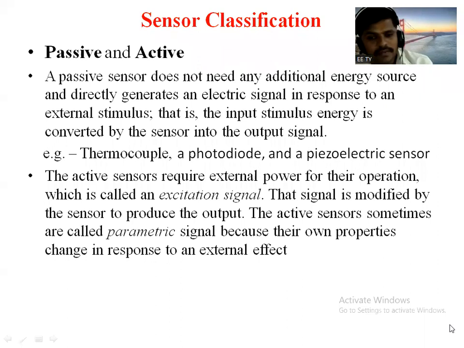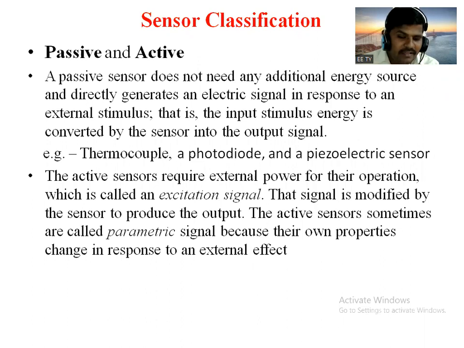When we provide the excitation and the device responds to that stimulus, some of the properties of that element will be changed, right?